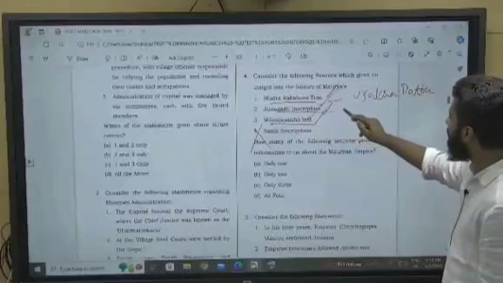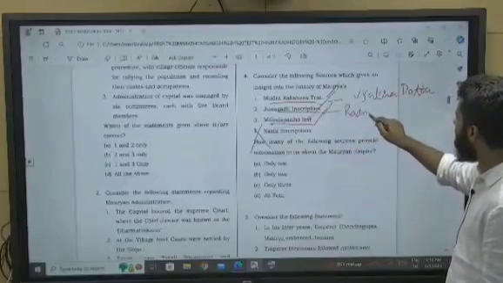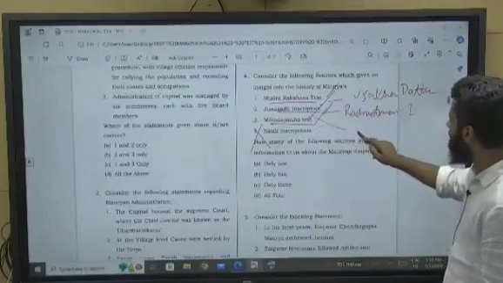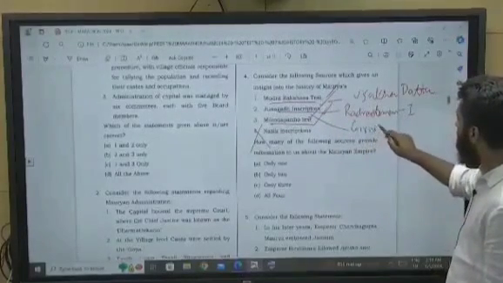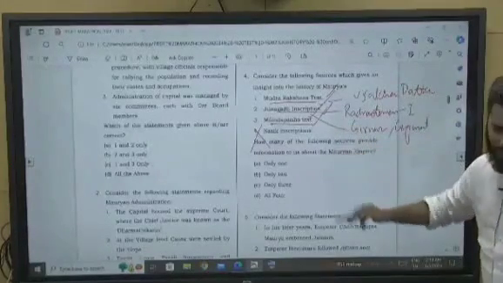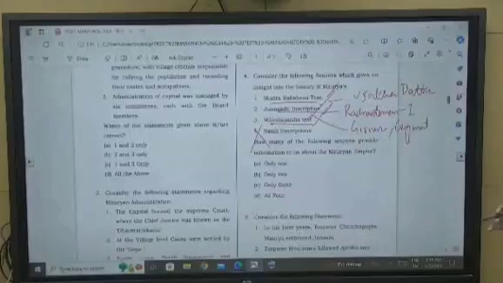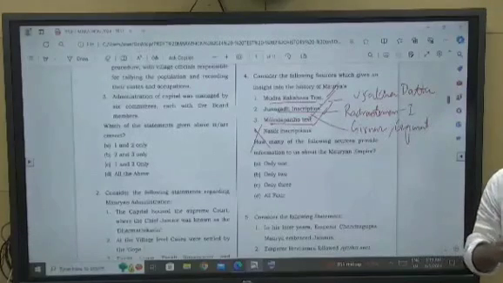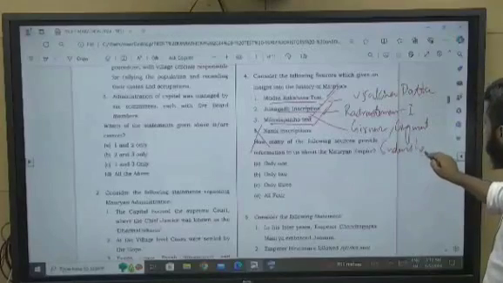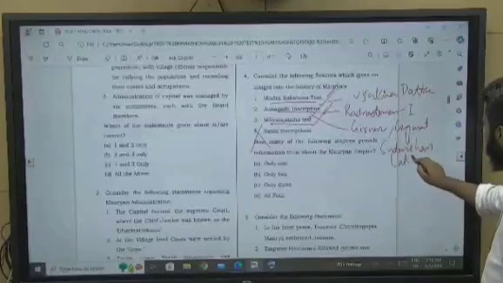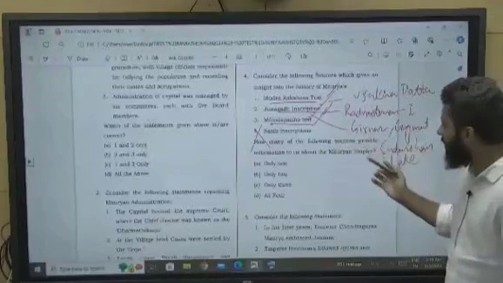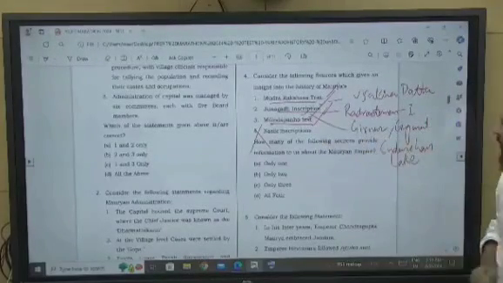Junagadh inscription, it is by Rudradaman I. Junagadh is in Girnar, Gujarat, right? Basically this Junagadh inscription is giving information about the creation of Sudarshan Lake. This Sudarshan Lake was built by the order of Chandragupta Maurya. So this information we got from the Junagadh inscription only.